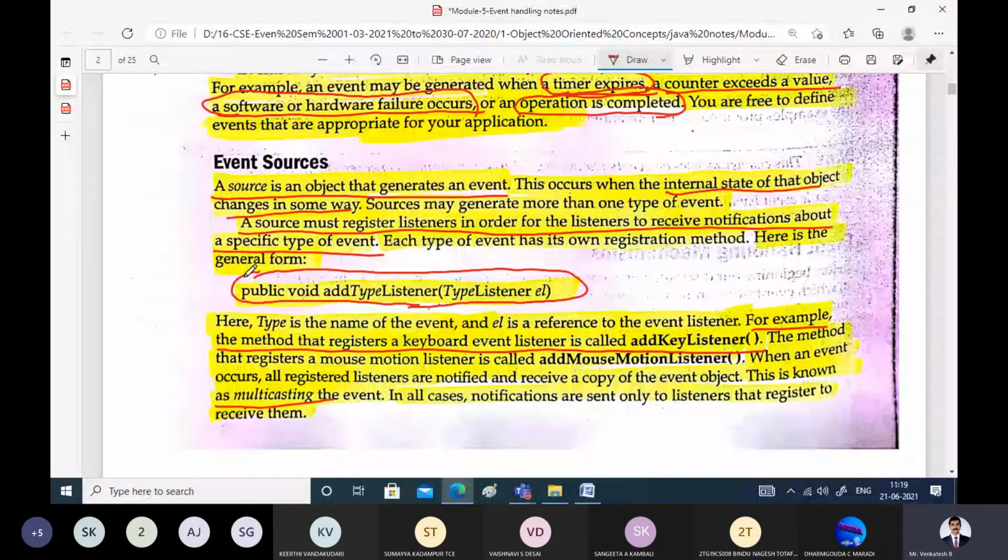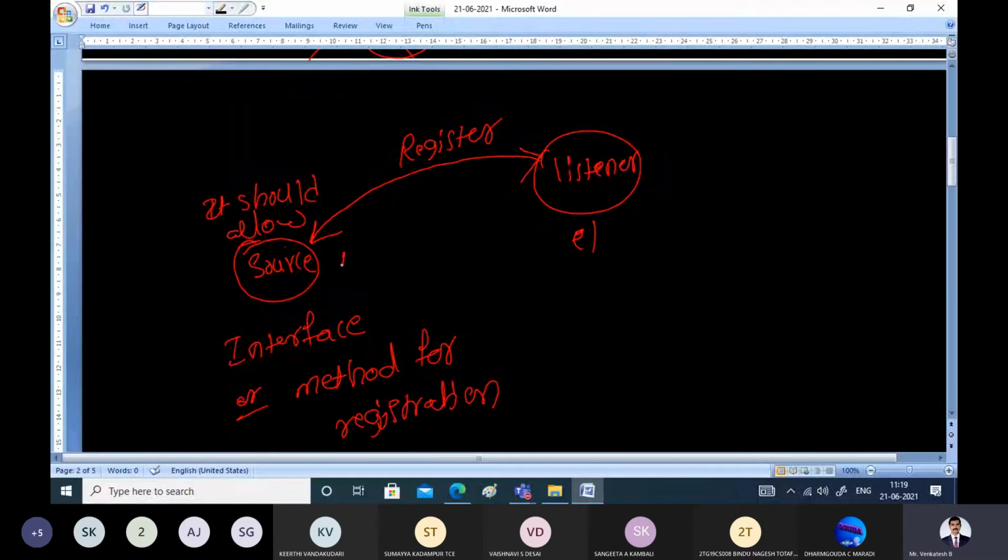EL is a reference to the event listener, and type is the type of the event. For example, if you assume a mouse as the source, different types of event can occur: left click, right click, scroll bar. Correspondingly, one listener will be called.